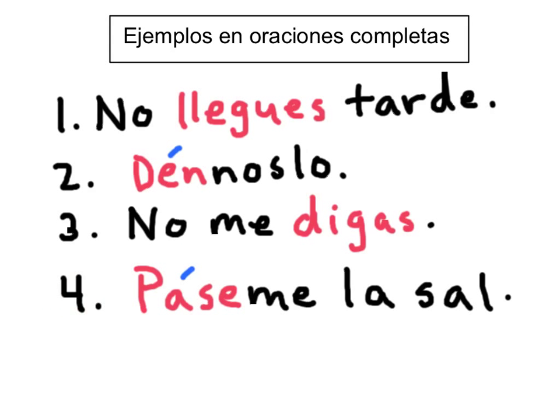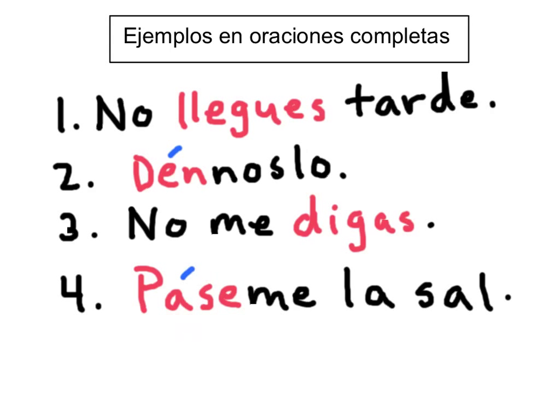Número 4, páseme la sal. So pasar means to pass. So this means pass me the salt. So notice that I've used an usted command. So maybe you're talking to an adult at the table that you don't know very well. So you're using the polite way of address. So páseme la sal. Right. So again, we've got the object pronoun attached to the end of the conjugation, which then is going to require the accent over the a in the conjugation.